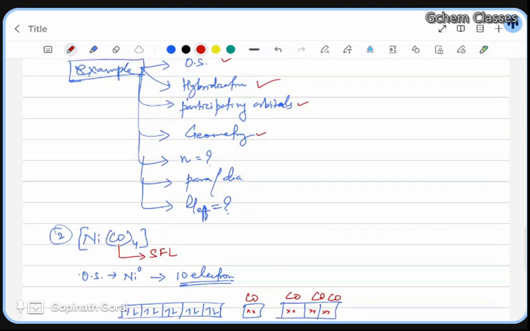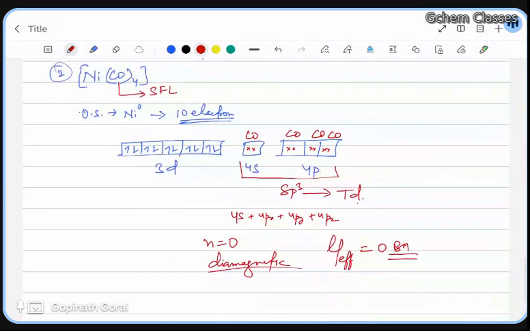Have we covered everything? n, para or dia, mu effective. So we have covered everything. In this little space we will conclude all the things, so don't worry about that. Okay, I'll give you some examples. You just do your homework and then let me know.